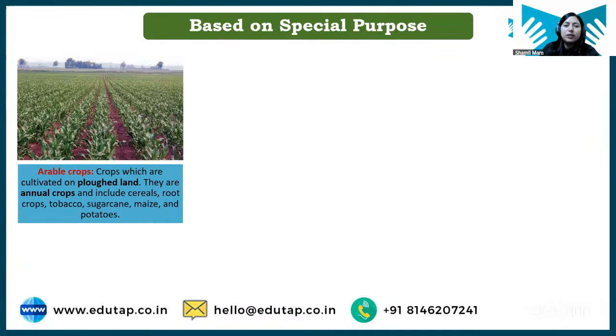Okay. Moving to the last basis of classification, which is based on special purpose. Students, some crops are sometimes grown for some specific purpose or objective. So on that basis, we have this classification. First, we have arable crops.